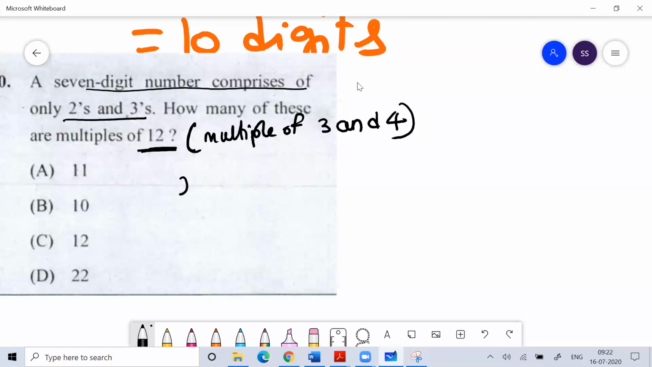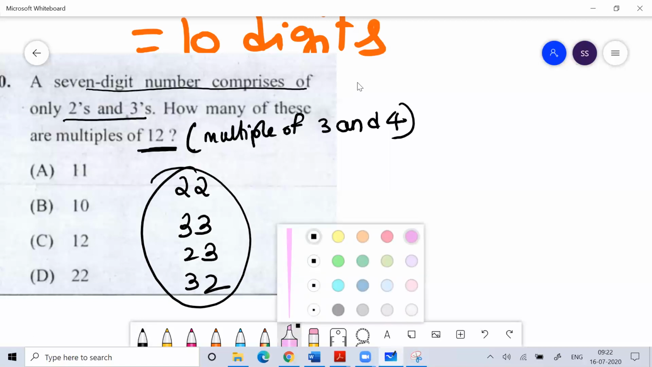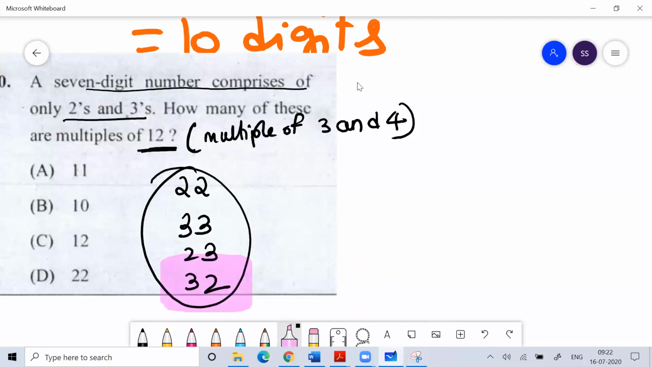So now think: the last 2 digits can be either 22 or 33 or 24. Sorry, not 24. 24 is not possible. 23 or 32. So these are the only 4 cases. The last 2 digits should be divisible by 4. So in which case is the last 2 digit number divisible? You can understand this is the only one case, 32.